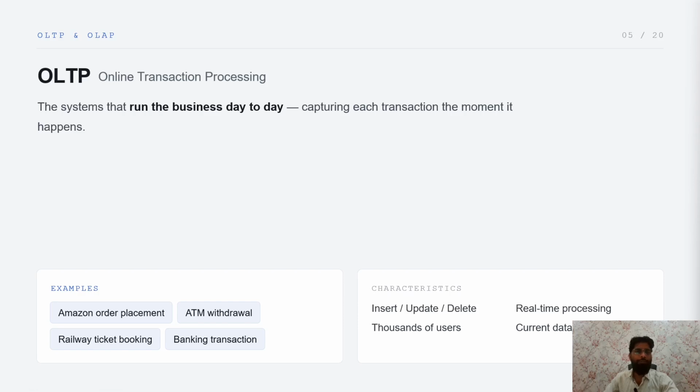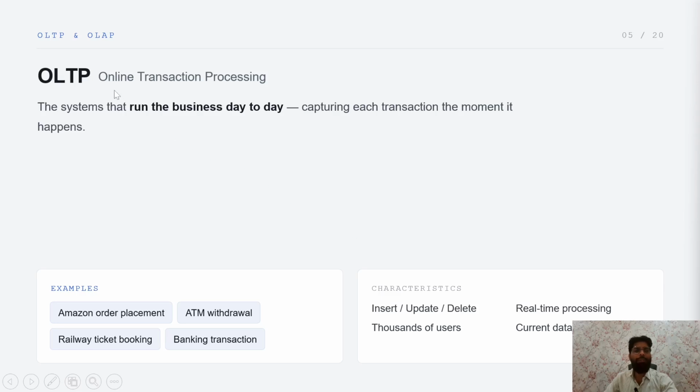First, we have to understand the concept called OLTP, which is online transaction processing. It is the system that runs a business day to day, capturing each transaction the moment it happens. Examples are Amazon order placement, ATM withdrawal, railway ticket booking, and banking transactions, which all happen separately. Characteristics are insert, update, delete, real-time processing, thousands of users, and current data.